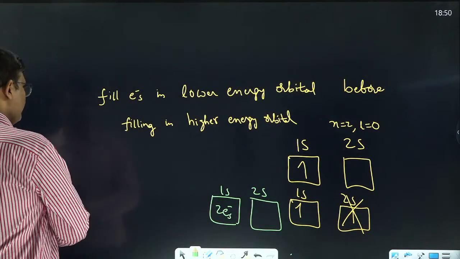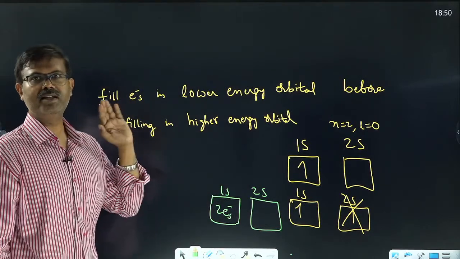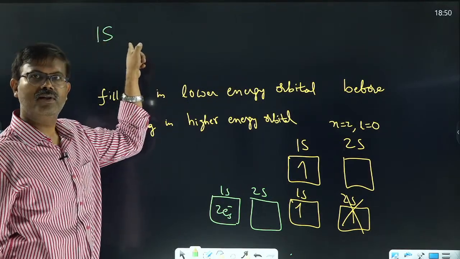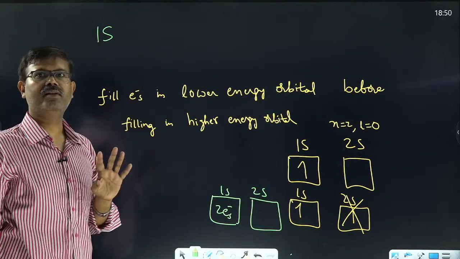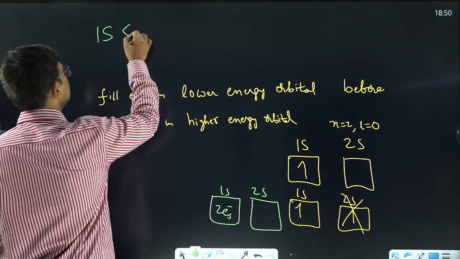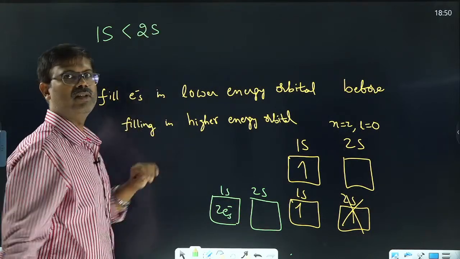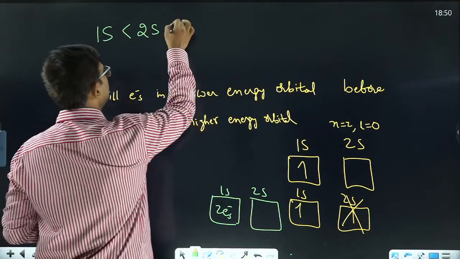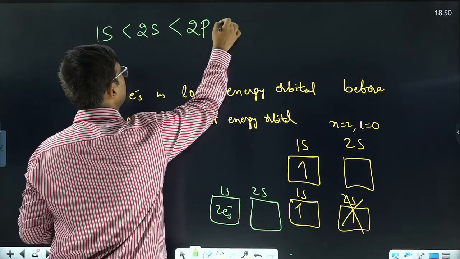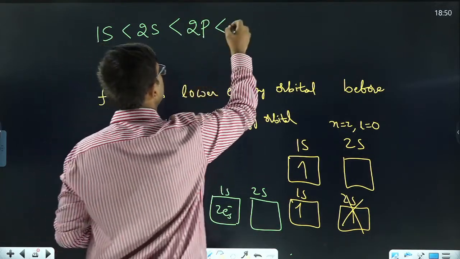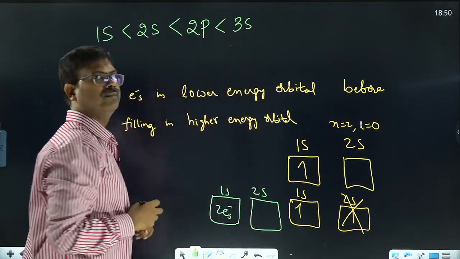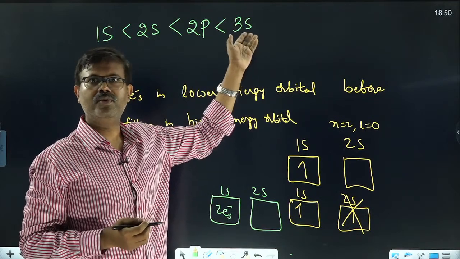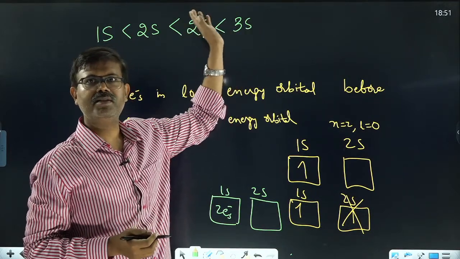Now, when you are filling electrons, what order will we see energy-wise? 1s means n is equal to 1, l is equal to 0, that is the lowest energy out of all. Next comes 2s, n is equal to 2, l is equal to 0. This is the next. Third is 2p. After that comes 3s. Okay, you can use the n plus l value and see. You yourself will figure out which is the lower energy, which is the higher energy.